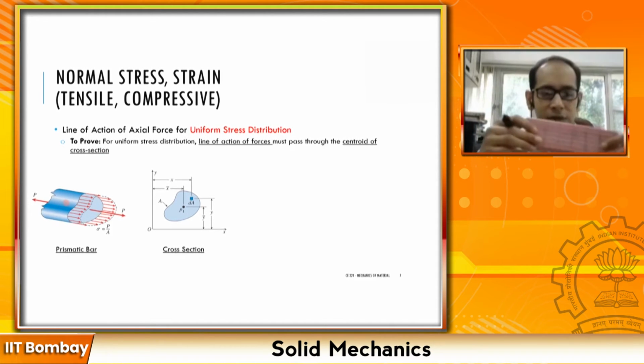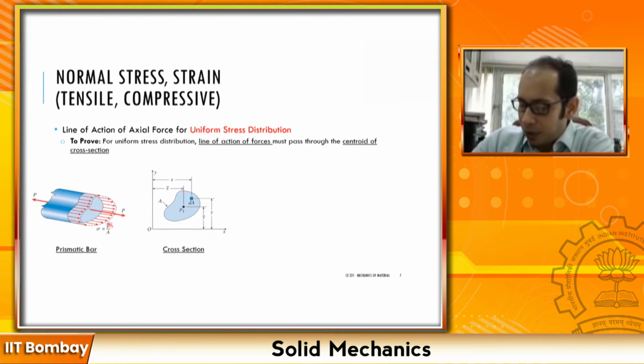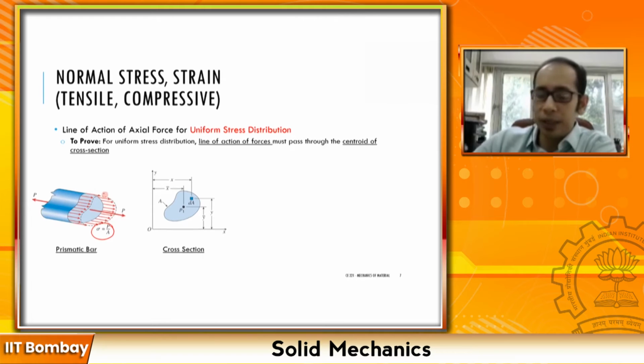So in the internal cross section after applying the load, every small bit of that cross section is undergoing that P divided by A stress, right? Which is this particular guy over here. These arrows, don't be misled by them. These arrows are not acting only at the edges, it is acting throughout the entire cross section over here, right? So if I am looking from the front, this is the 2D representation of the cross section. So essentially, let me maybe change the color of my pen. Yeah, so this cross section is essentially the same one over here.